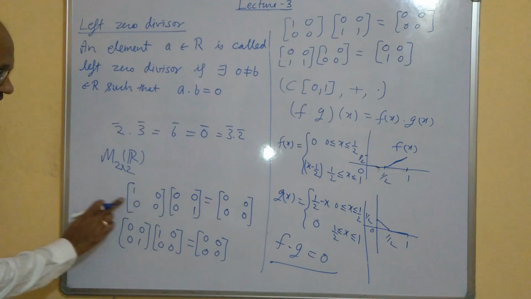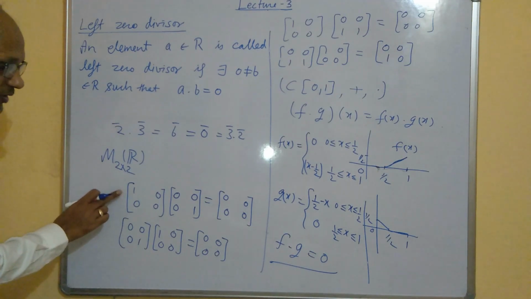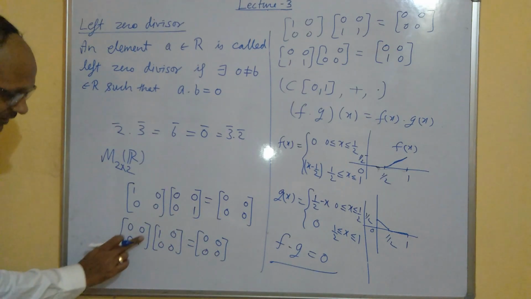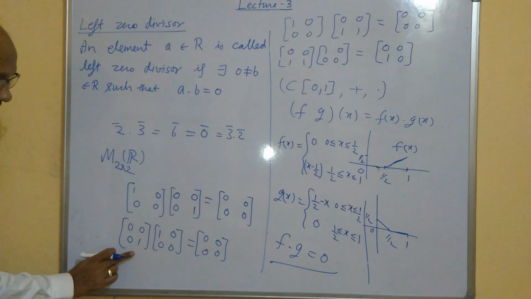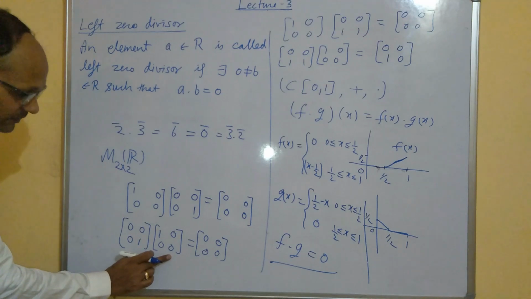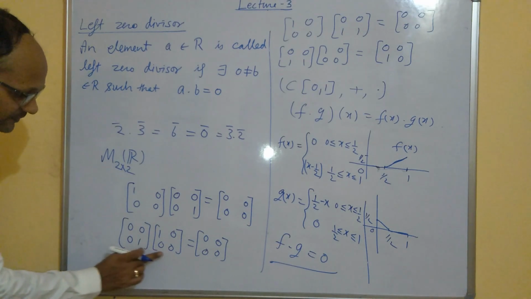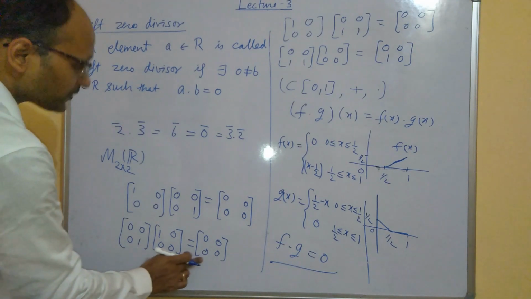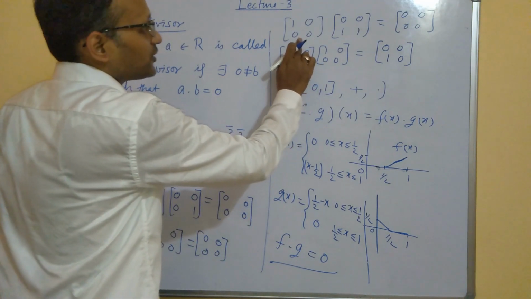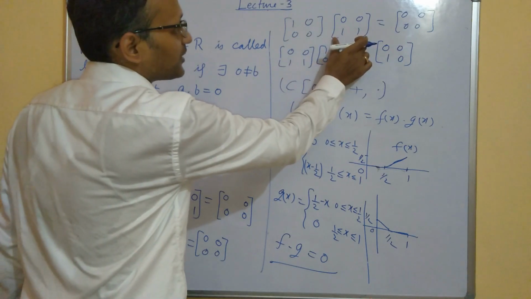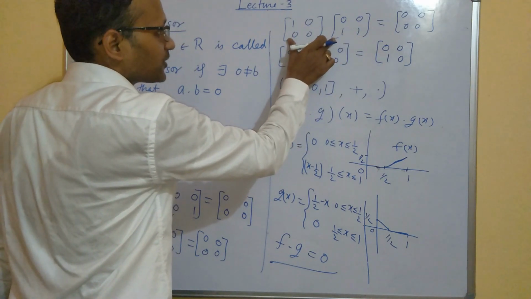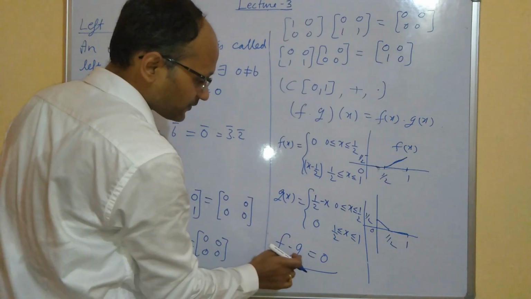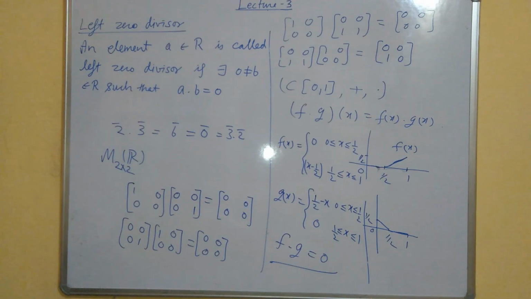This 1 0 0 0 is the left zero divisor because there exists a non-zero element such that their product is 0. Similarly, this is left zero divisor in the ring because there exists another element such that when you take the product it will give you 0. This is also left zero divisor because there exists some element through which when you multiply from the right you will get 0. Similarly, this f(x) is a left zero divisor because f into g is 0.